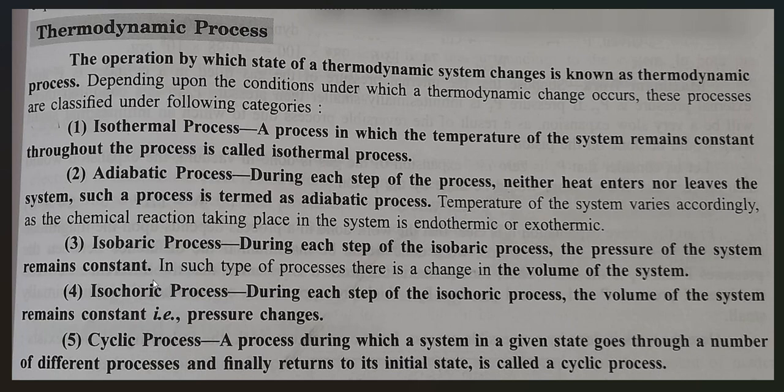Now let's move on to the cyclic process. A process during which the system, from a given state, goes through a number of different processes and finally returns to its initial state is called the cyclic process. The graph of the cyclic process is a complete cycle, which means there is no change in the internal energy. In this system, the internal energy is constant, or zero.